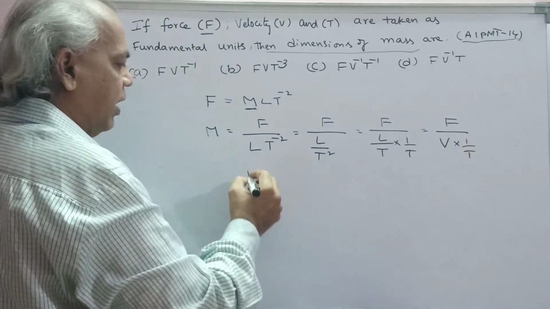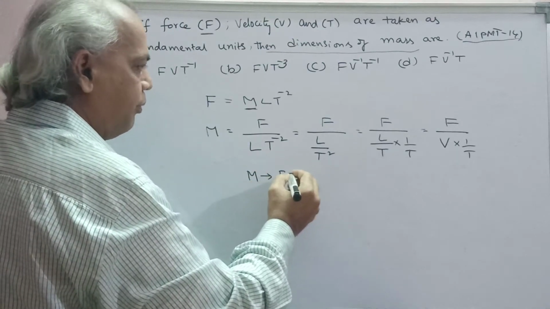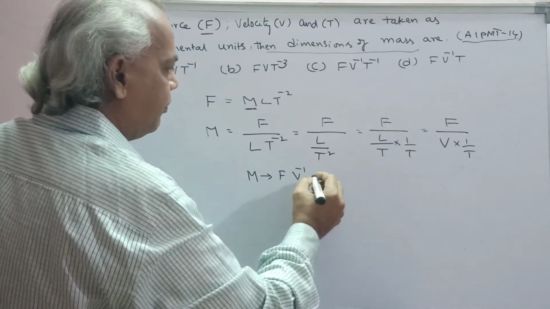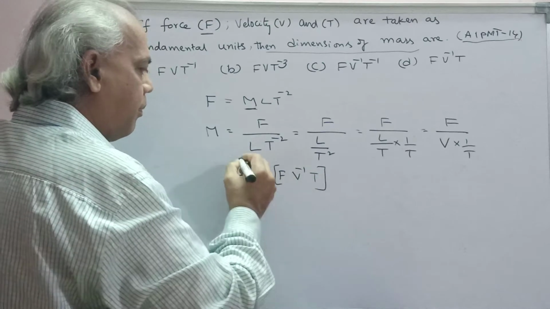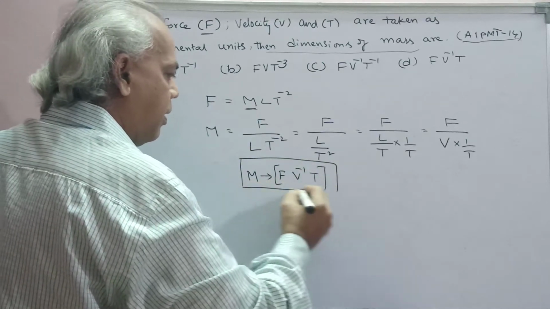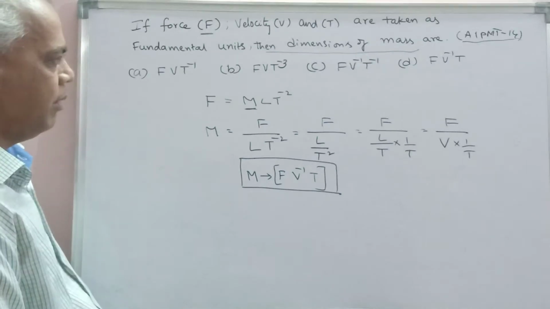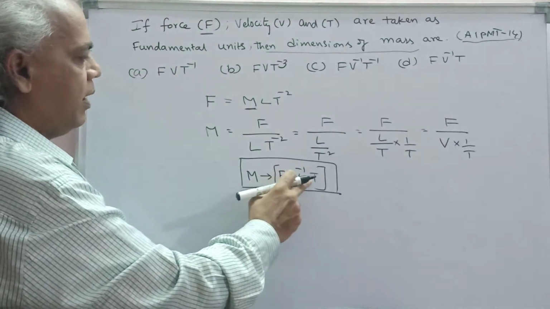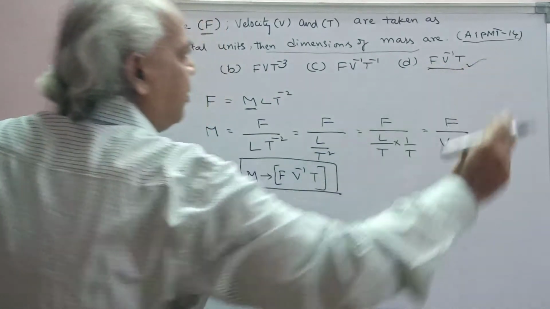So the dimensions of mass are F, v power minus 1 and t. It is the answer. So the fourth option is the answer. Okay.